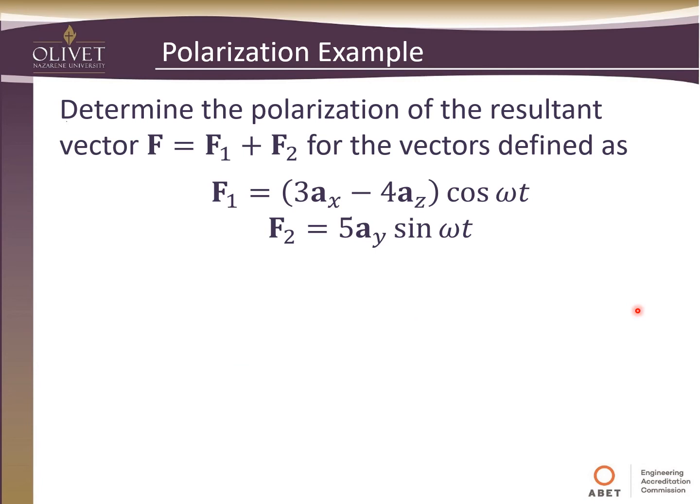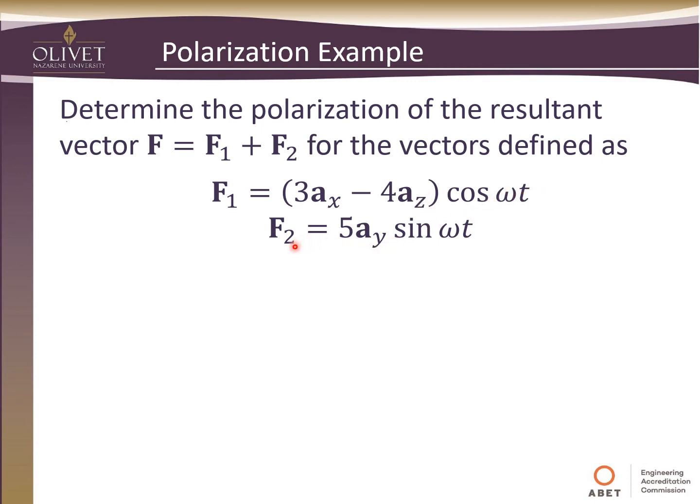So let's look at a quick example. We're given a scenario and asked to determine the polarization of the resultant vector. The vector we are given, F, has two components, F1 and F2, defined here below. F1 actually has two components, one in the x direction and one in the z direction. An amplitude of 3 in the x direction with a cosine function, and one that's -4 in the az direction, again cosine omega t.